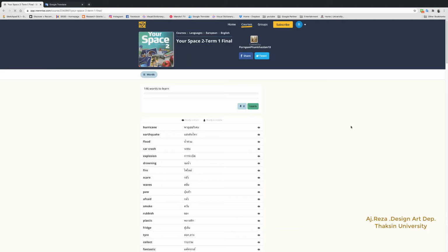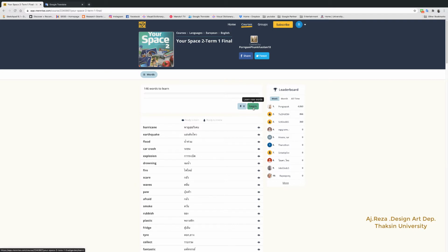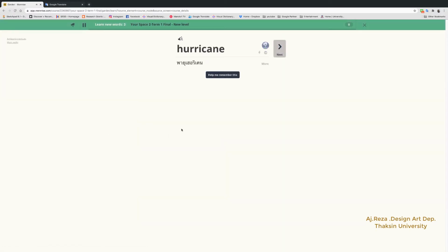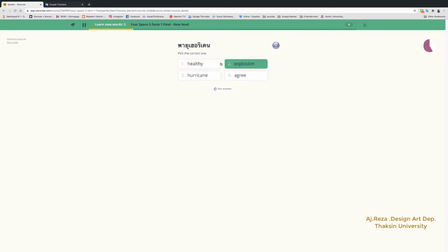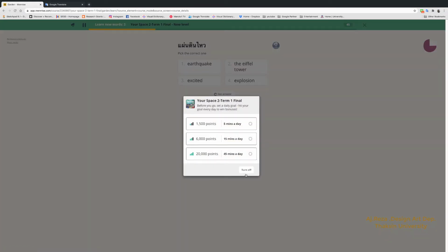So for example, if you choose any of these, then you start to learning. Here are the words, here are the translation in Thai, and then you press learn, your class gets started. Hurricane. It tells you hurricane, it tells you the translation, so you learn here one time. Next, Earthquake. Next. Now, this one tells you the word and you need to answer. Hurricane. You can press and then next and next and next.